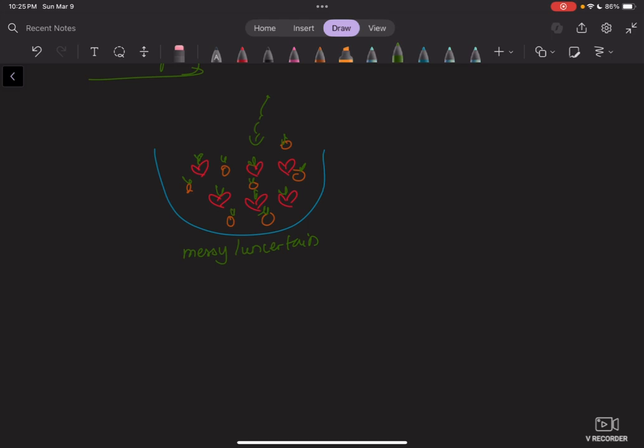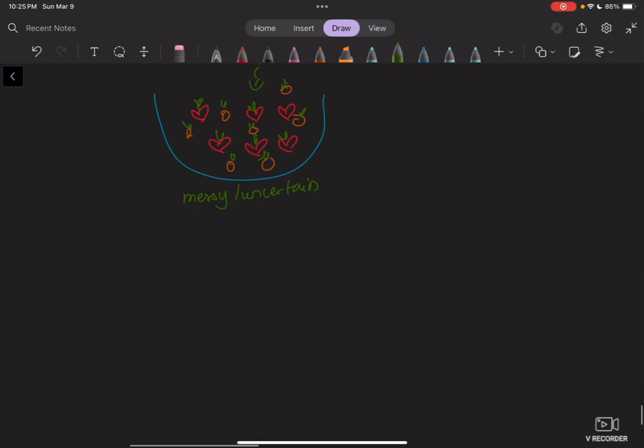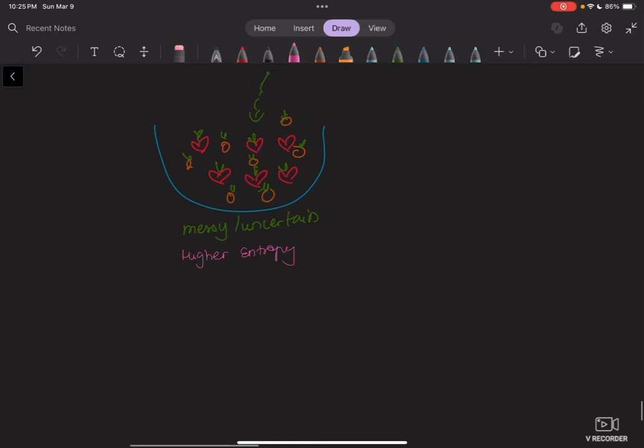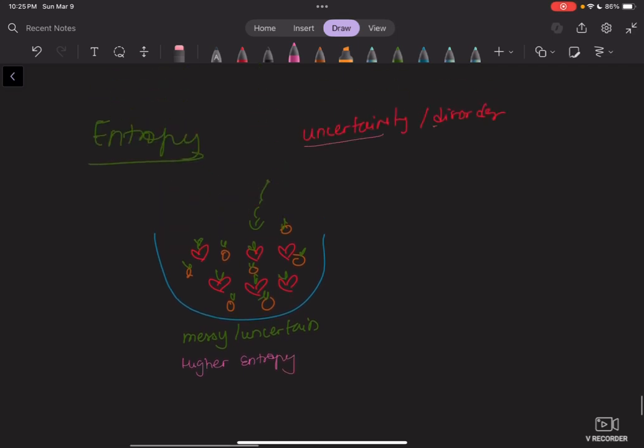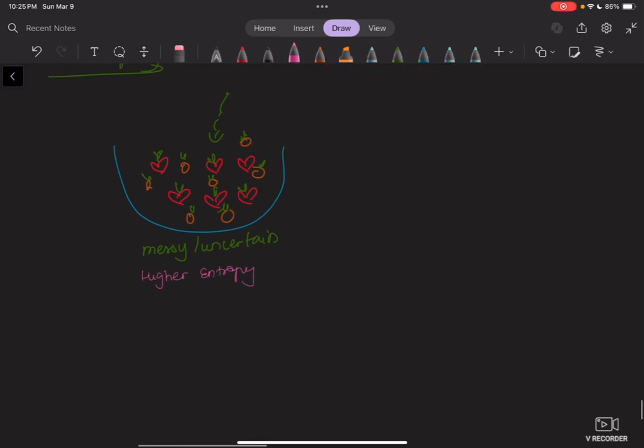So when it's harder to know what you might pick next, we essentially say that there is higher entropy. Because what is entropy? Entropy is uncertainty or disorder in your data. But let's say your box is pure. This one just has oranges and this one just has apples.